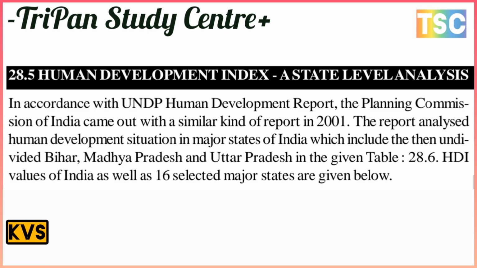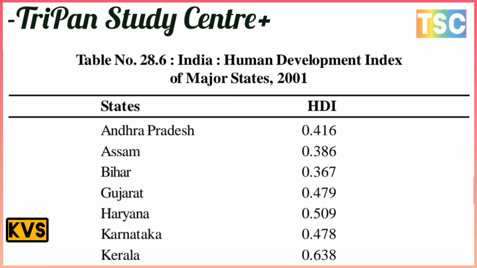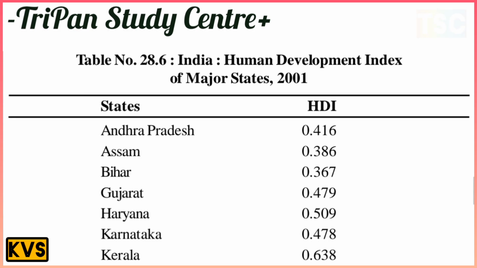Come to the table. This is the most important table here. Human Development Index of India and major states, 2001. First of all, Andhra Pradesh has an HDI of 0.416. There is a very low condition here. Assam is 0.386. This is also a very low condition. Bihar is also a very low condition, 0.367. The Human Development Index is very low in Bihar.